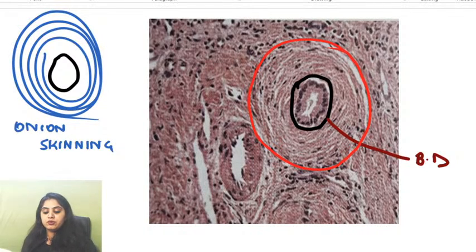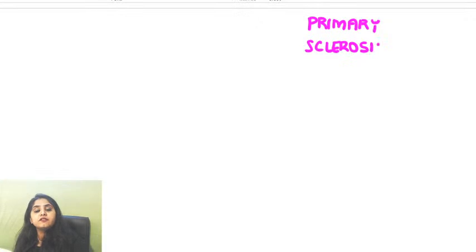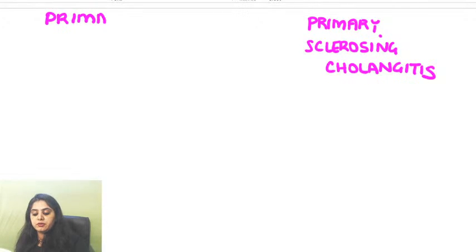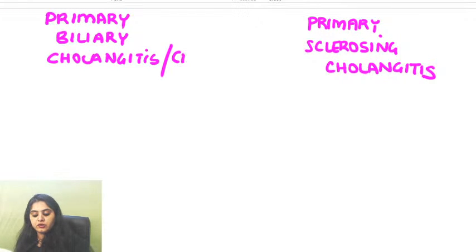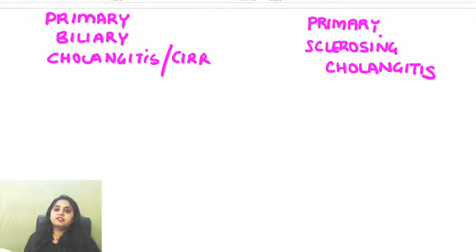So now what are we going to do? I'm going to tell you some amazing mnemonics for primary sclerosing cholangitis. Can anyone tell me, primary sclerosing cholangitis is confused with what? It's a biliary disease. If I teach you this, one more question you will be able to solve. Primary biliary cholangitis or cirrhosis. These two you always confuse, and today I'll tell you some tricks to learn them.